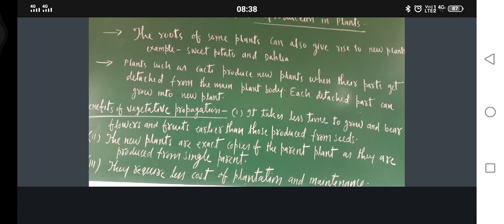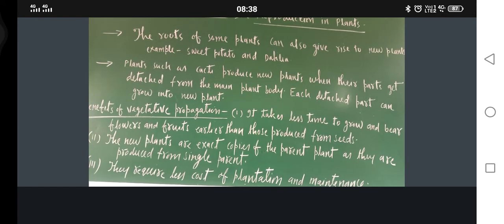So just see, so far what I taught is growing of new plants from the leaves, growing of new plants from the stem, okay, growing of new plants from the scars. Now there are some plants which can grow from roots also. So the first point I wrote, the roots of some plants can also give rise to new plants. Example, sweet potato and dahlia. Okay, these are some of the plants which can be grown from the roots.